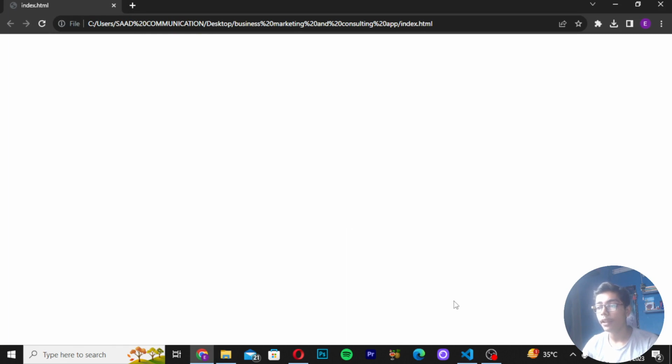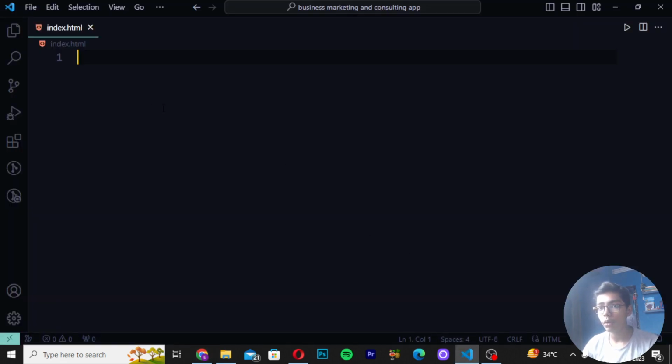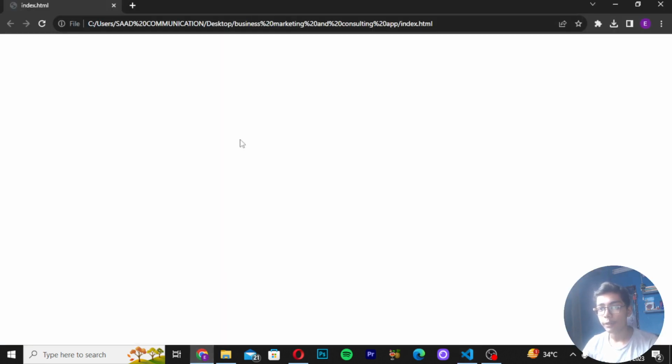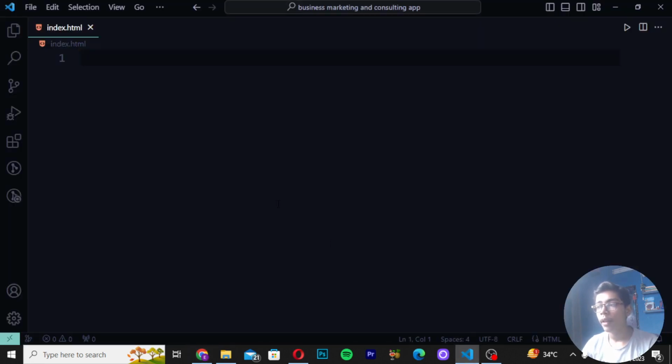It is totally empty. So now we have to just create some code to add some things here on our page, and when we add the things, we have to reload it here on our browser so that we can get the interface here on our browser. So move on to the VS Code here. After moving here, first of all, we have to create the starting tags here.